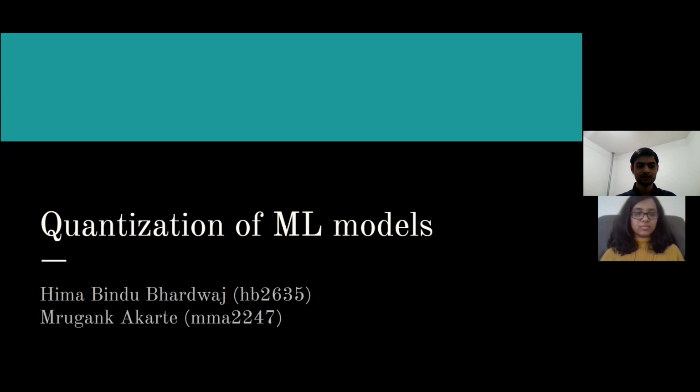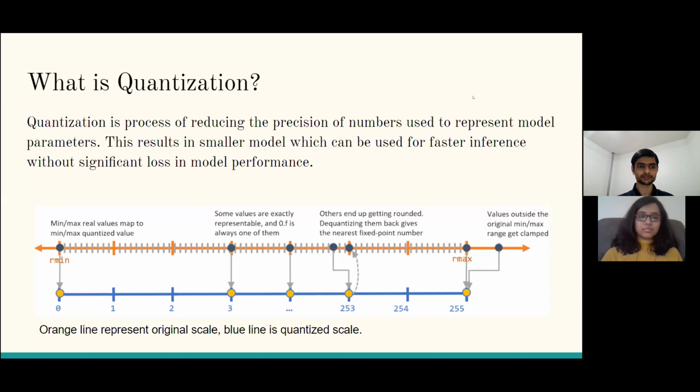Hello everyone. For our final applied deep learning project, Hima and I have decided to work on quantization of machine learning models. So the first question that arises is, what is quantization? Quantization is a process of reducing the precision of numbers used to represent the model parameters. By doing this, we reduce the scale of integers represented in float 32 into smaller bit integers. This can be helpful for faster inference without loss of model performance.